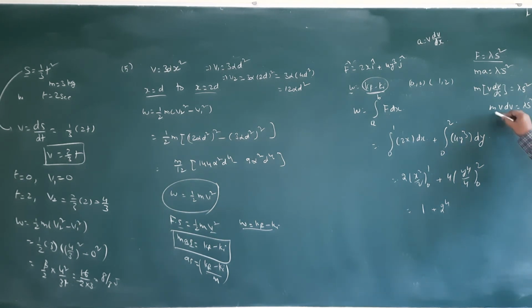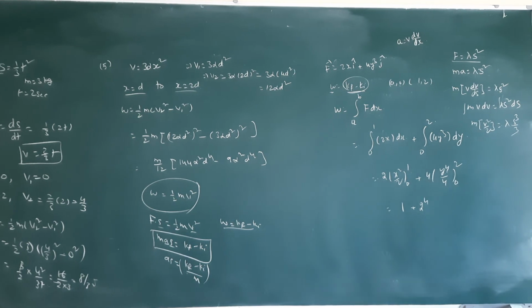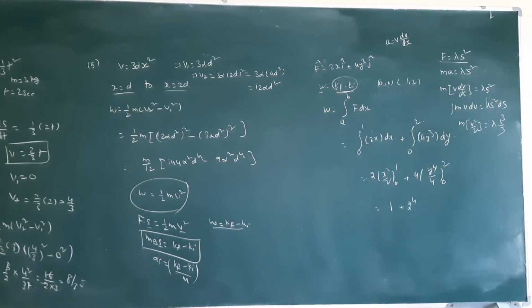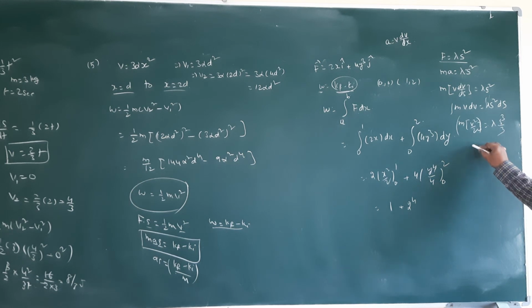Integration on both sides. If you do integration, m v square by 2 equals lambda s cube by 3. So the integral formula you have to apply, x power n plus 1 by n plus 1. I am writing directly here because I already wrote it so many times. So half mv square is nothing but kinetic energy. So now kinetic energy is directly proportional to s cube, displacement cube. Therefore option 3 is correct. Okay, the remaining we will see in our next class.